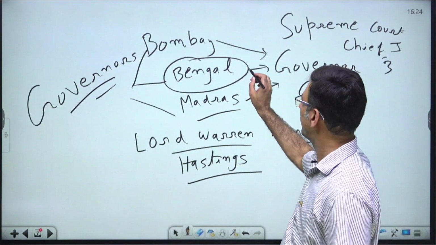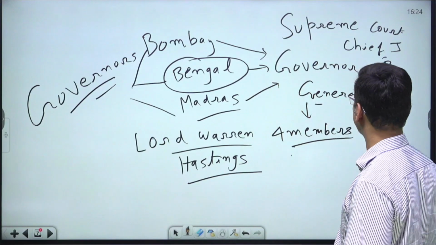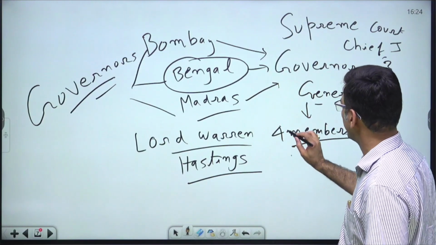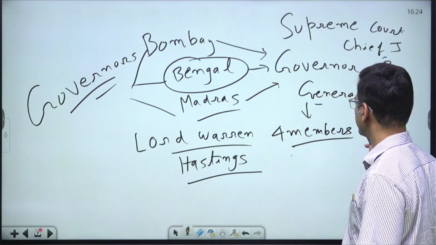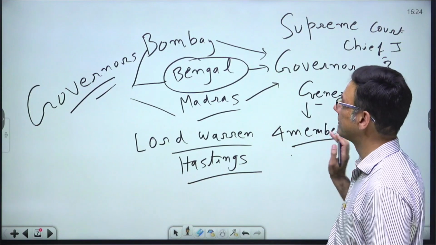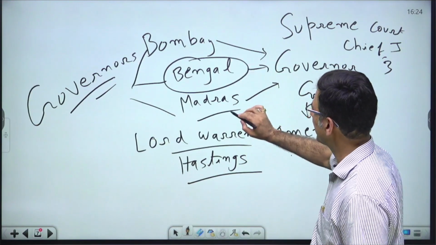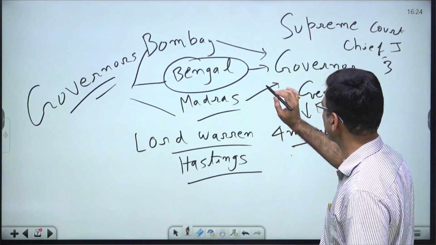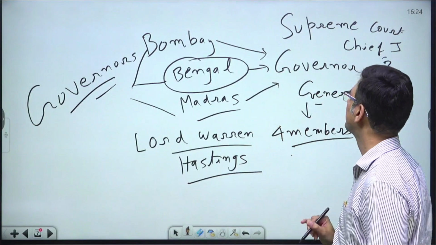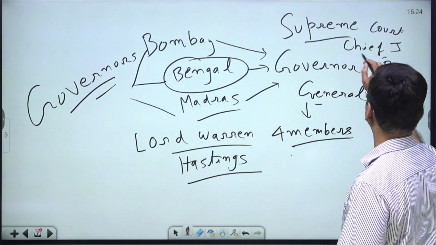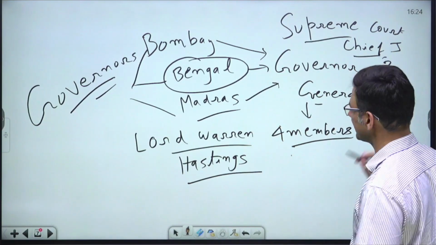The governor of Bengal was made the Governor General, and a 4-member executive council was formed to assist him. The governors of Bombay and Madras were made subordinate to him and were asked to report to him. A Supreme Court was formed at Calcutta with 1 Chief Justice and 3 other judges.